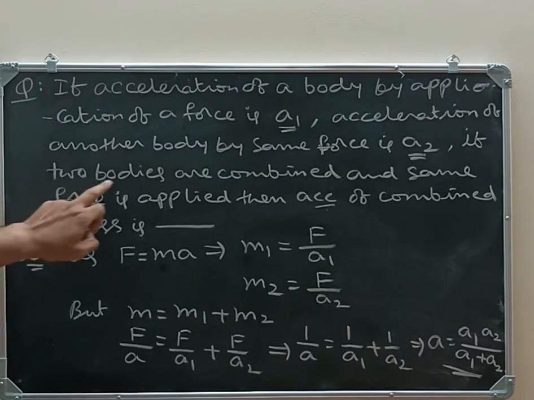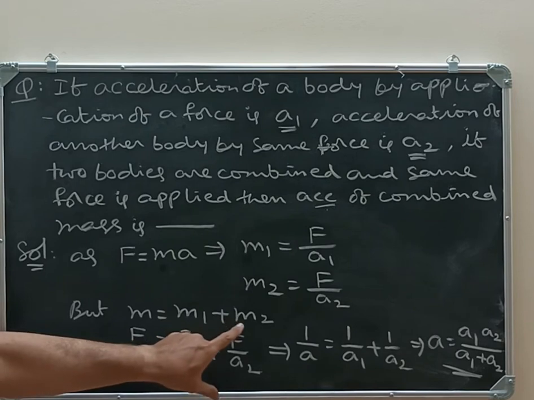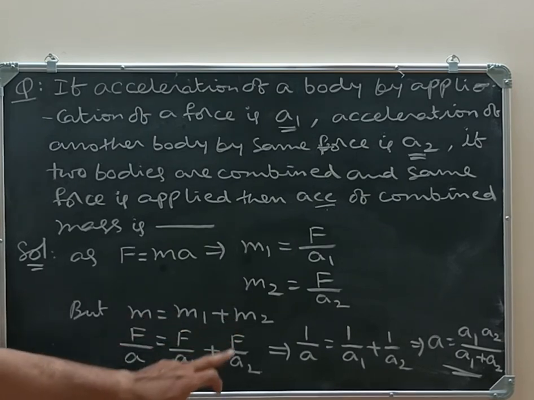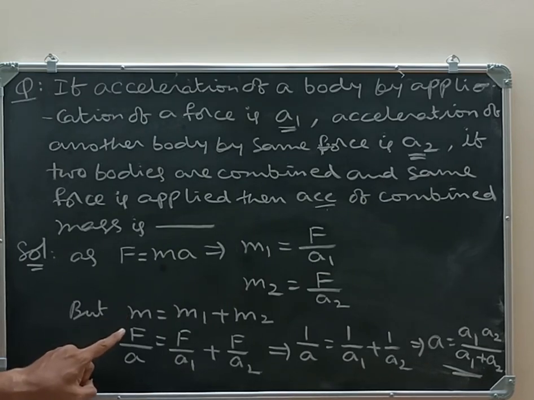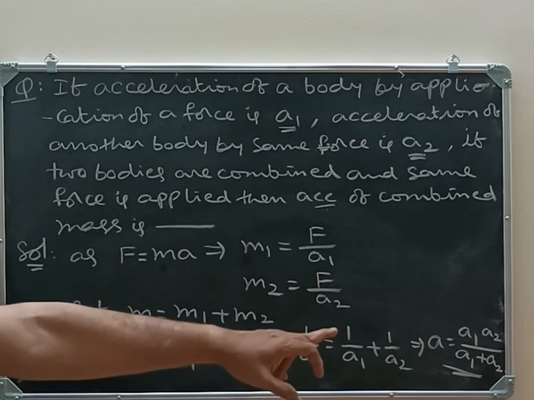But here, two bodies are combined. Combined means the total mass becomes m1 plus m2. But m1 is F by A1, m2 is F by A2. And the combined mass can be written as m equal to F by A. So on both sides F cancels, then 1 by A is equal to 1 by A1 plus 1 by A2. If you take the LCM and simplify, then the acceleration becomes A1 A2 by A1 plus A2.